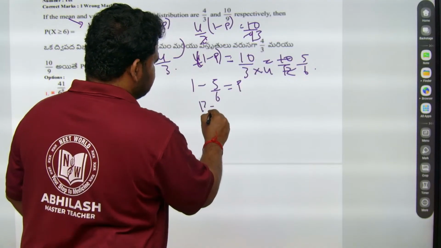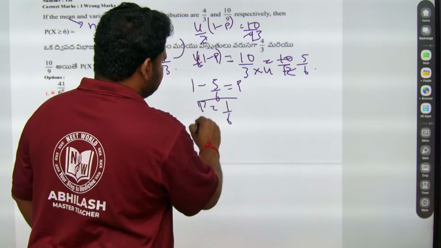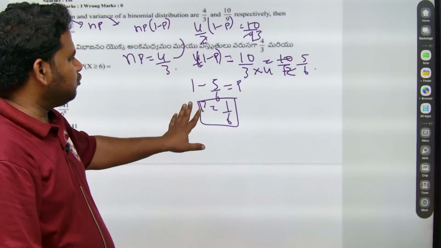So P will be equal to what, friends? P will be equal to 1 by 6. This value we will get.